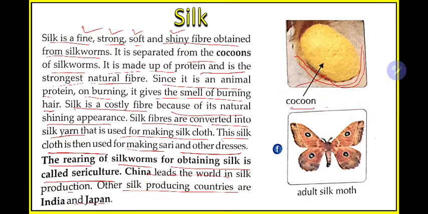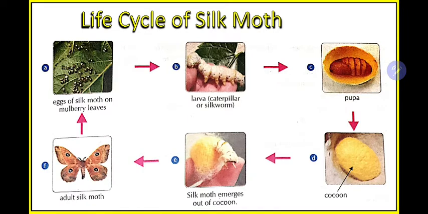And look at the second diagram. From this cocoon, what will come out? An adult silk moth will come out. So this is the life cycle of the silk moth. Before starting how we get silk, we need to know how the organism, that is the silkworm, develops and what the different processes are. So in this slide, just to have a clear idea of the events and steps, and from the next slide we will learn each step in detail.